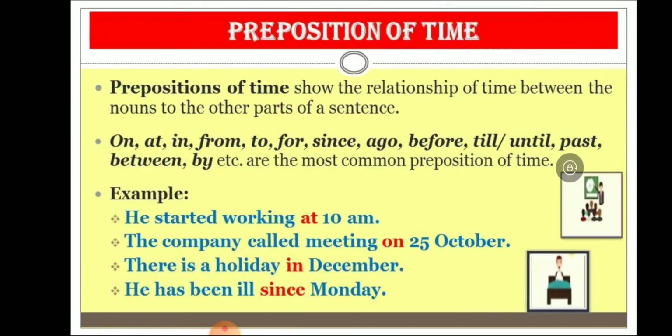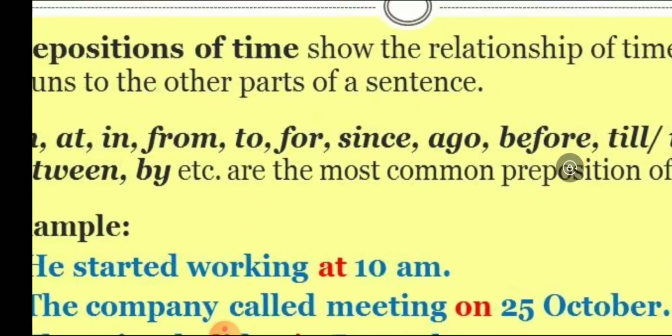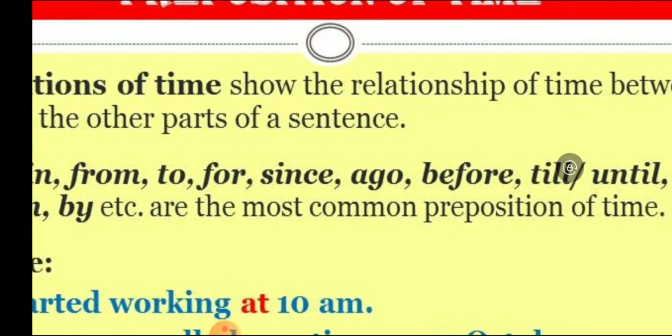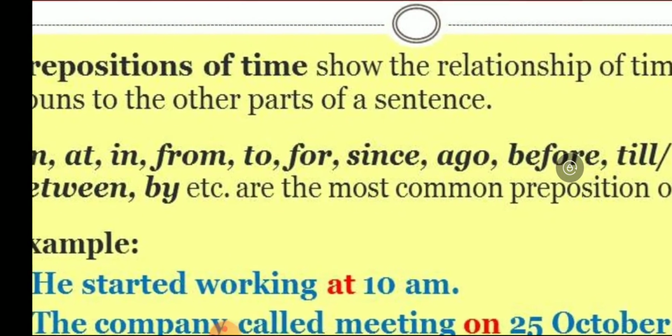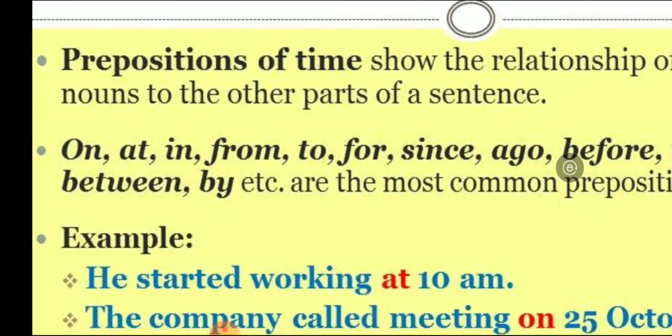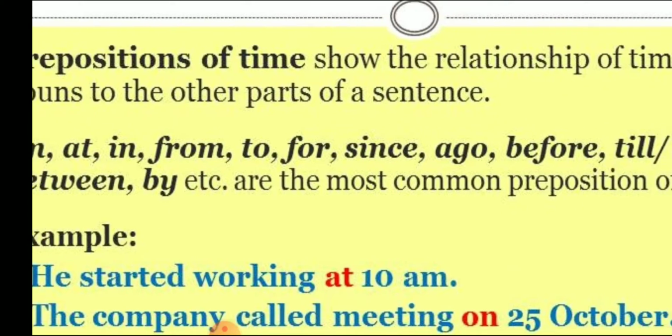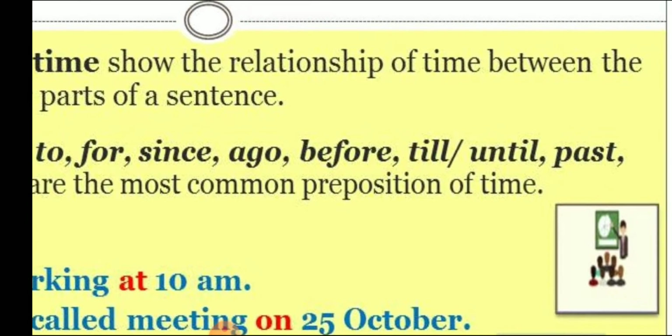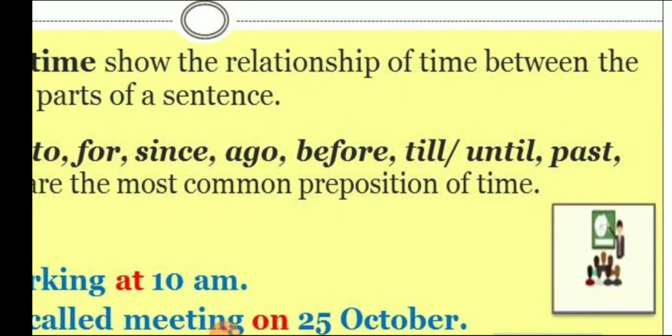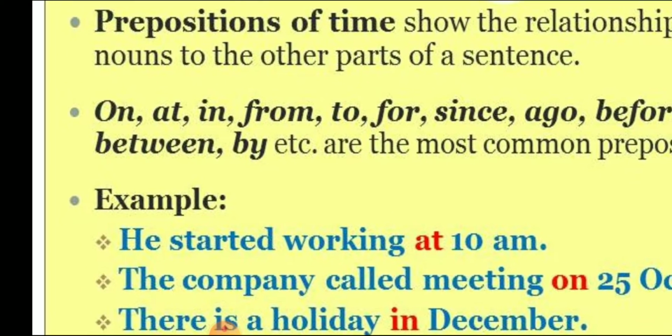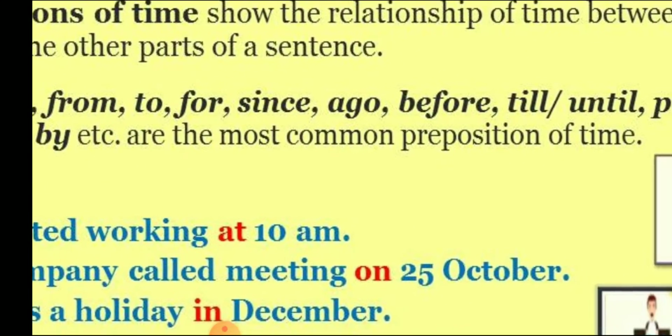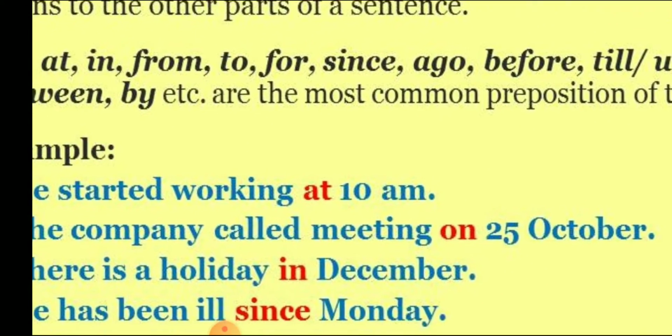Next, let us focus on prepositions of time. Prepositions of time show the relationship of time between the nouns and the other parts of a sentence. A few examples are on, at, in, from, to, for, since, ago, before, till or until, past, between, by, etc. These are the most common prepositions of time.